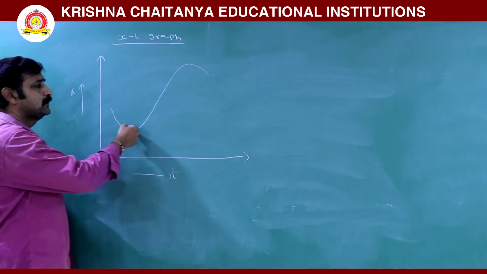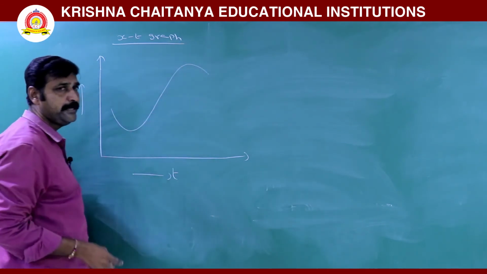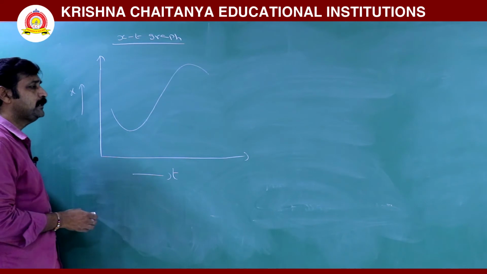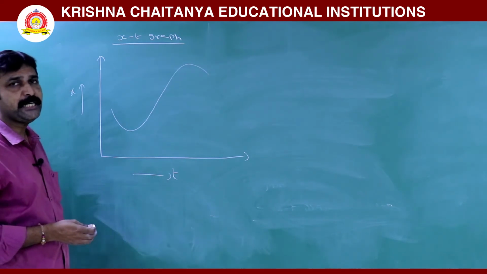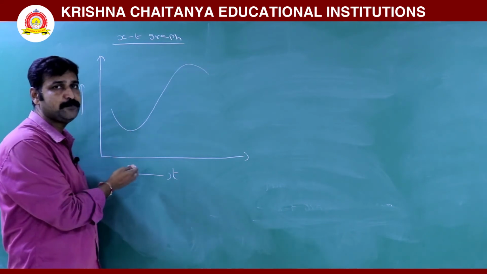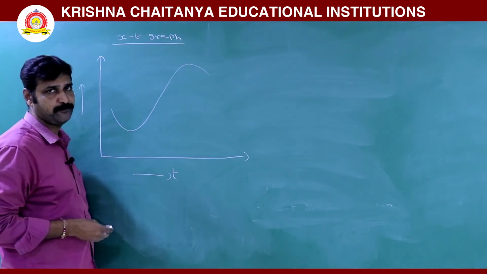The graph shows a curve, which means this is not uniform. Here position is not changing linearly with time. It is not traversing equal displacements in equal intervals of time.